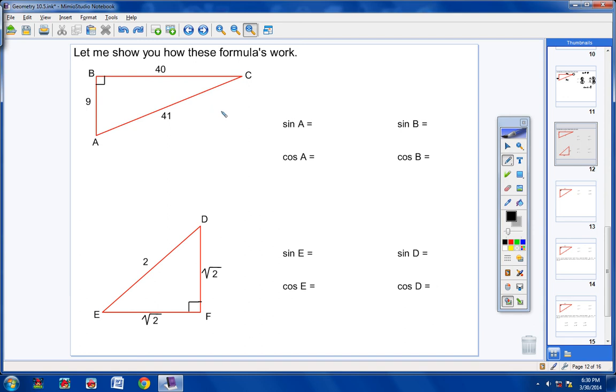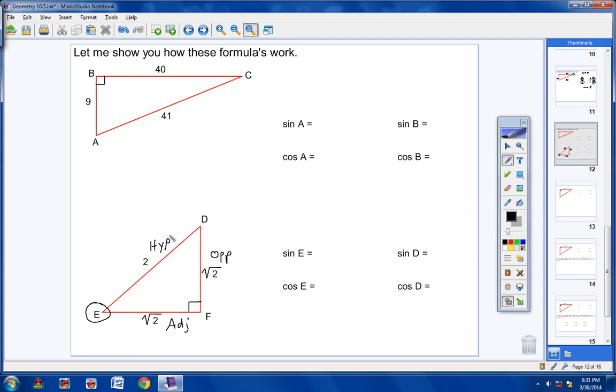Now you can work ahead or you can watch me, that's up to you. I want us to start off by finding the sine and cosine of angle E. So what angle am I dealing with? E. So circle that angle. As soon as you circle it, go straight across to the opposite side and put OPP. Next you find the 90 degrees, go straight across, and that's going to be your hypotenuse. The only side left is your adjacent side.